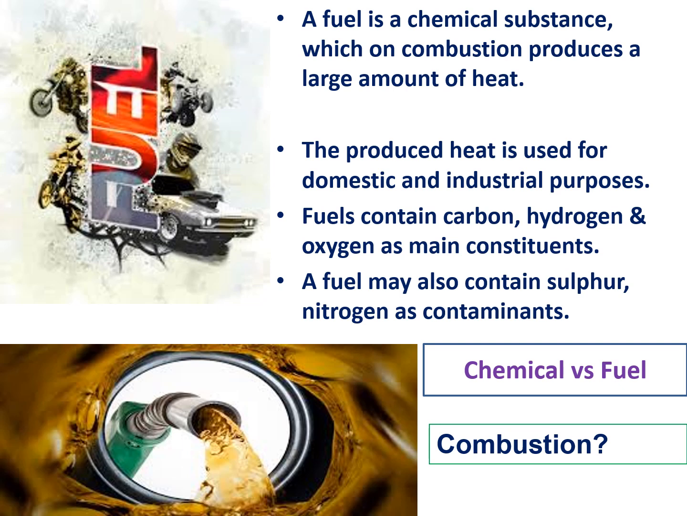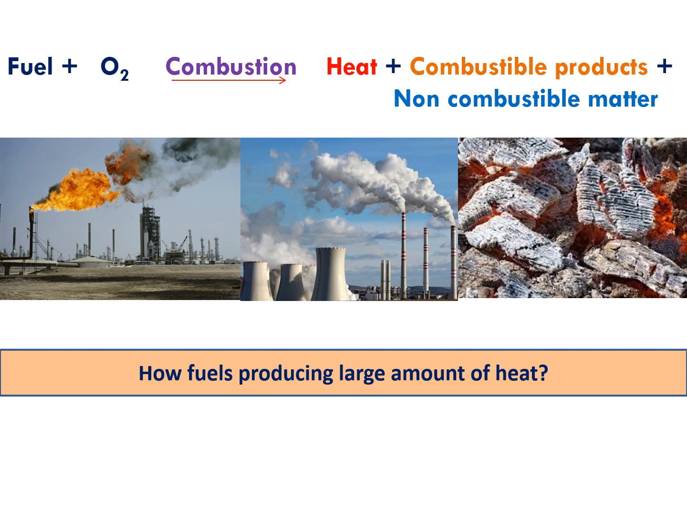So, what is combustion? A fuel is a chemical substance which on combustion produces a large amount of heat. But what is combustion? If you burn anything completely in the presence of oxygen, that process is called combustion. When a fuel is burned completely in the presence of oxygen, it produces heat energy, and also combustible gases and non-combustible matter.